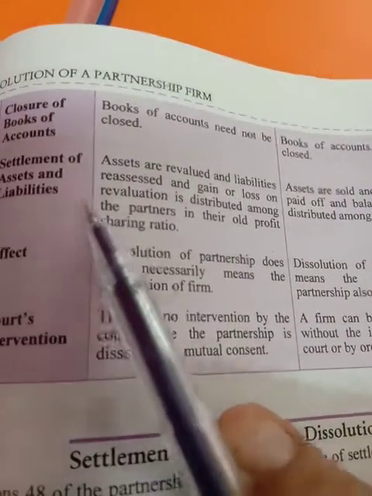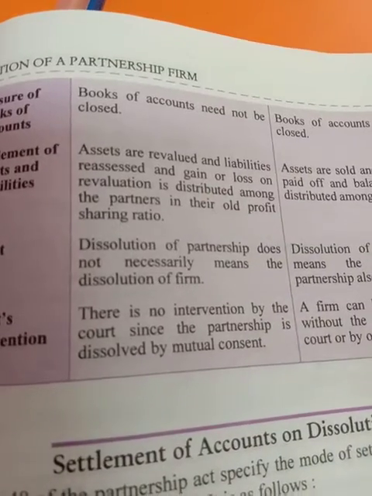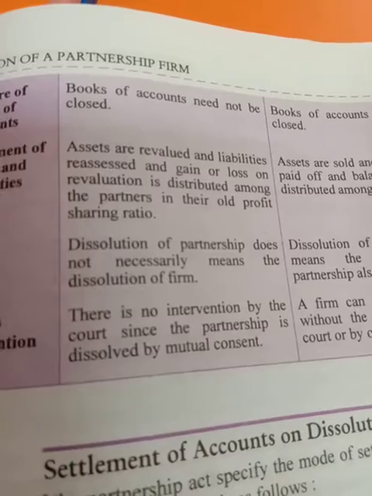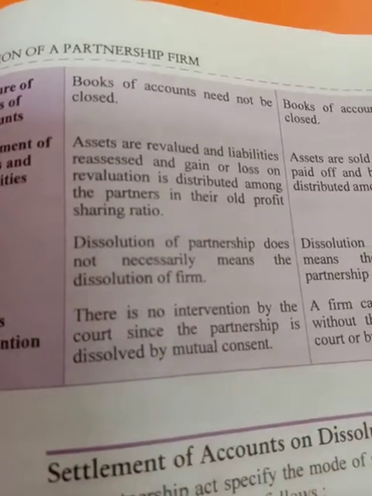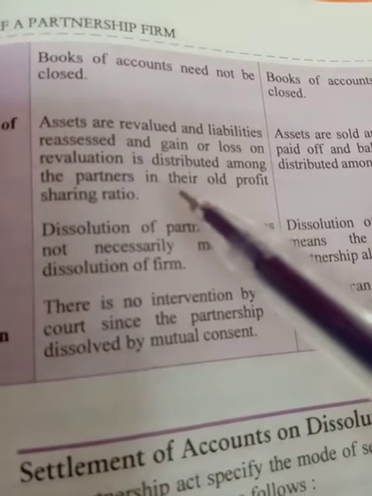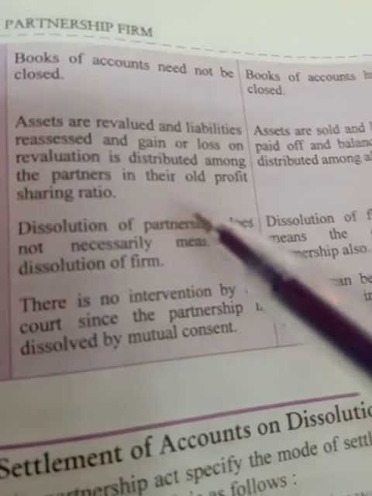Settlement of assets and liabilities. There is a revaluation of assets and liabilities. Assets and liabilities are to be revalued again. Values have been measured again, calculated by some actuarial or valuer, and all the previous reserves and losses are to be distributed among the partners in their own profit sharing ratio.